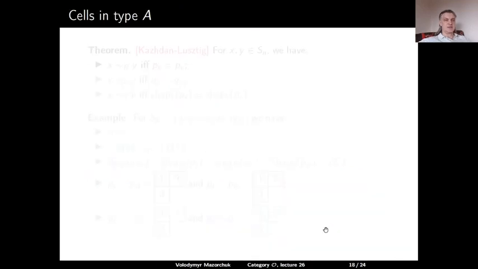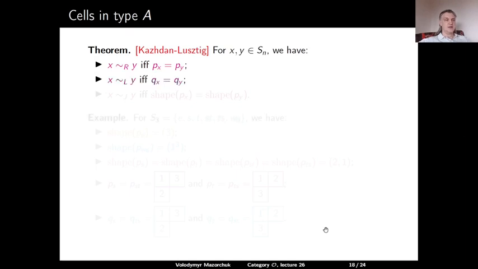Now we can describe cells in type A. Theorem due to Kazhdan and Lusztig. For x and y in Sn, we have x and y are right equivalent if and only if P(x) is equal to P(y). x and y are left equivalent if and only if Q(x) is equal to Q(y). And x and y are two-sided equivalent if and only if the shape of P(x) is equal to the shape of P(y). So for example, for S3, which consists of the elements e, s, t, st, ts, and w0, we